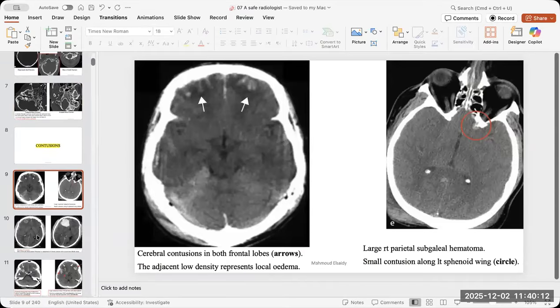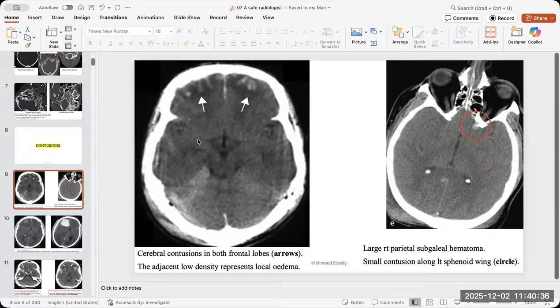Okay, then the brain tissue itself, the contusions. Where should you search for the contusions? At the bony protuberances, like the base of the anterior cranial fossa, at the anterior temporal fossa, at the base near the tentorium cerebelli. These are the most common sites of brain contusions.